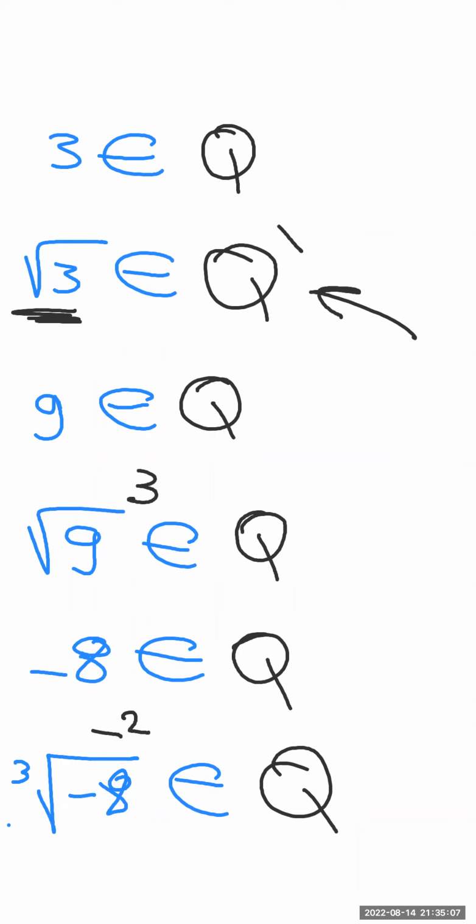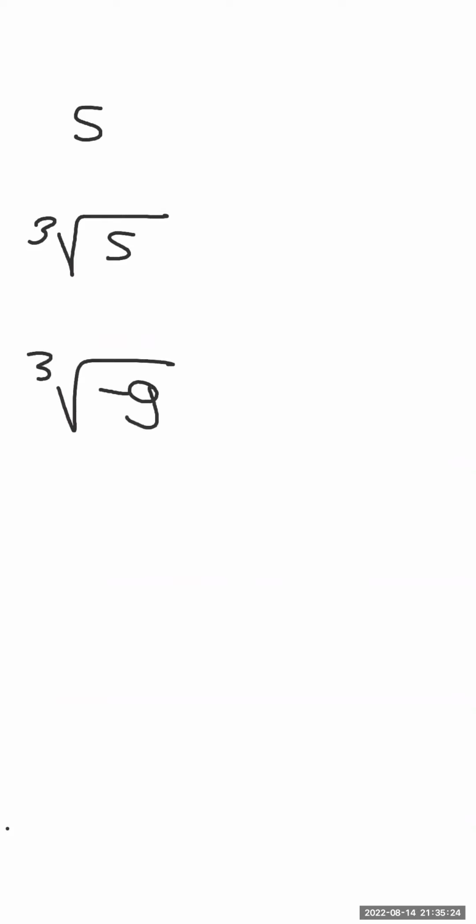More examples to understand this point more? Yes, let's clarify it more. Examples like that: 5, cubic root of 5, cubic root of negative 9. 5, of course, rational. But this one, can you give me the cubic root of 5?